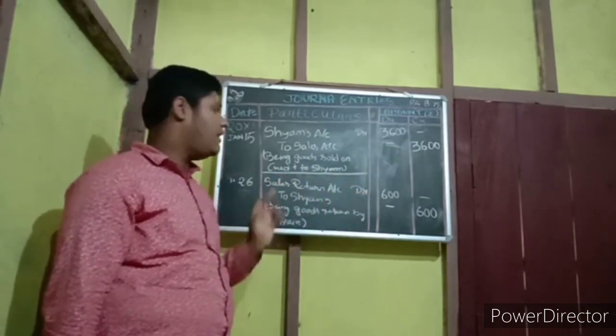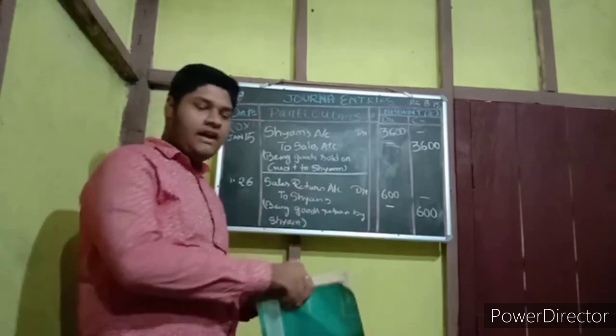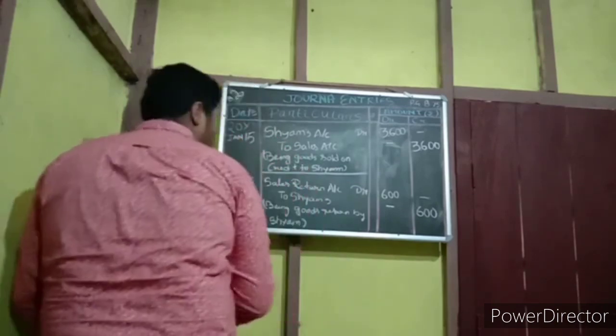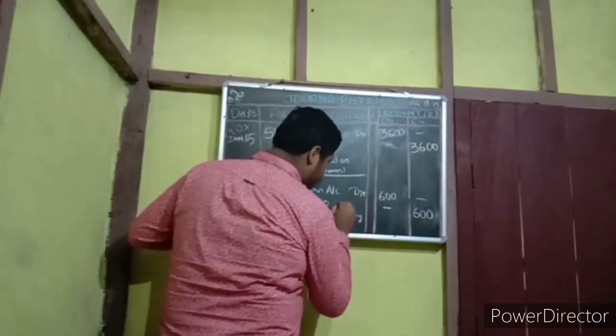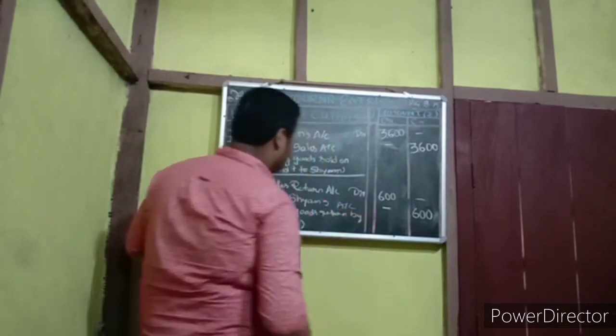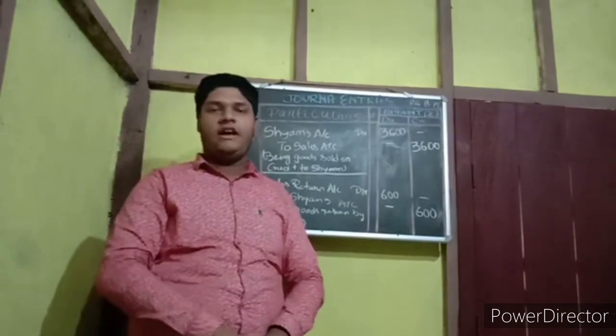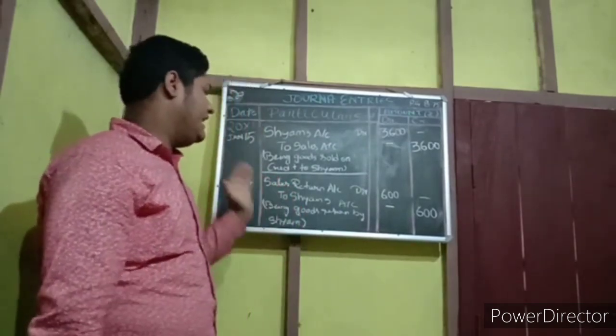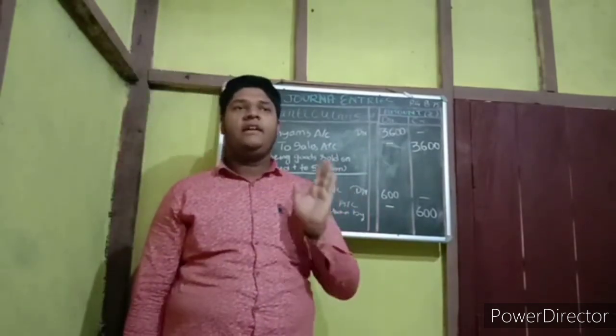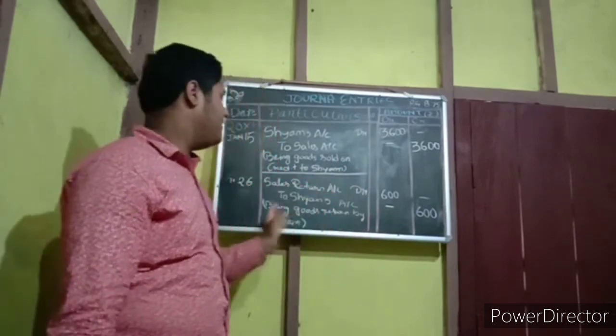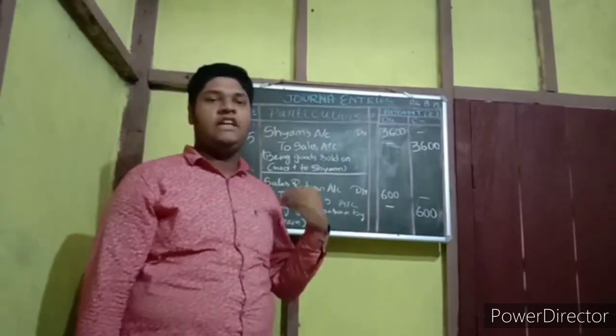Why do we have to write to Sham's account? Because Sham falls under personal account, and in the personal, debit the receiver, credit the giver. He is giving us the goods. That's why he is a giver.